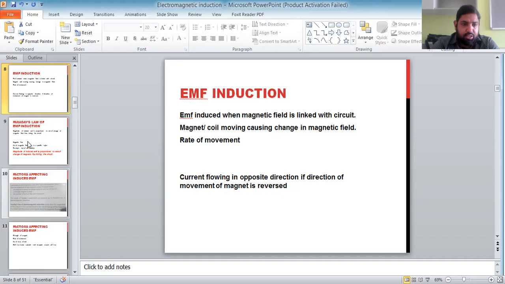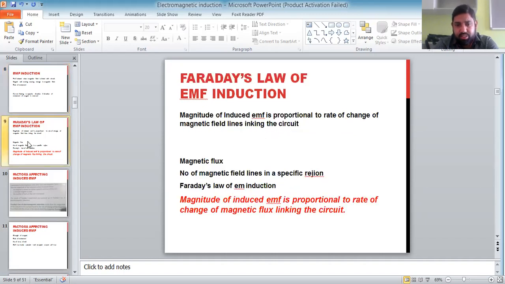First, Faraday's law of electromagnetic induction. The magnitude of induced EMF is proportional to the rate of change of magnetic flux linking the circuit. What do we mean by magnetic flux here? We will not be discussing it in that detail in this syllabus, as it has a specific mathematical relation for quantitative discussion. Here you just need to understand that magnetic flux is the number of field lines in a specific direction.